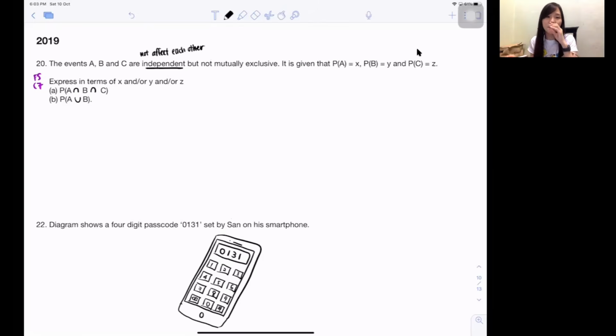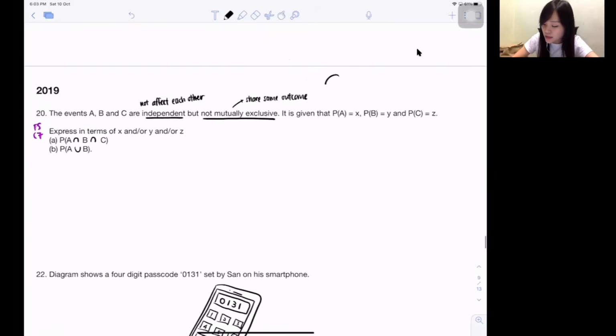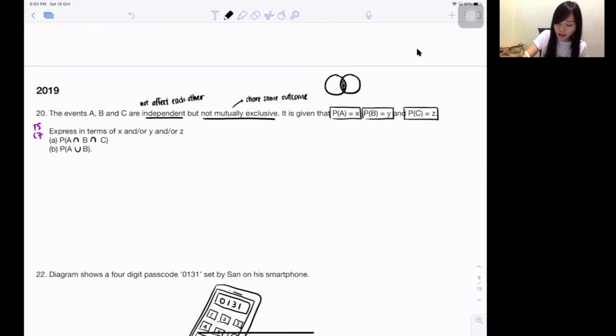So next, they say but not mutually exclusive. What is the meaning of not mutually exclusive? Not mutually exclusive means they will share the same outcome. That means, as you learn in mathematics, these 2 things will have an intersect part. So next, they tell me probability A is this, probability B is this, probability C is this. Find the probability A intersect B intersect C.